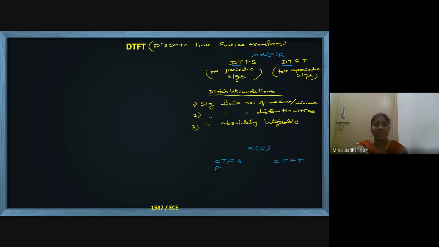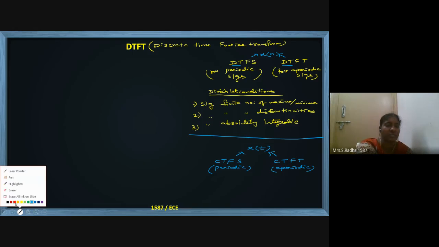If it is periodic, we apply the Fourier series; if x of t is aperiodic, then we apply CTFT. These are the things, the necessity of DTFT.